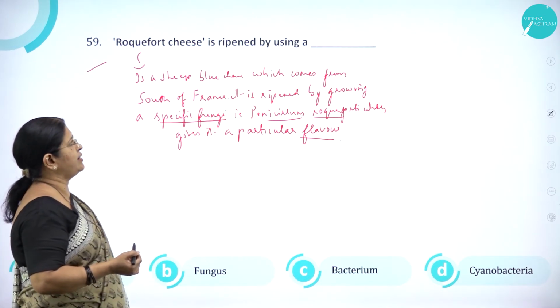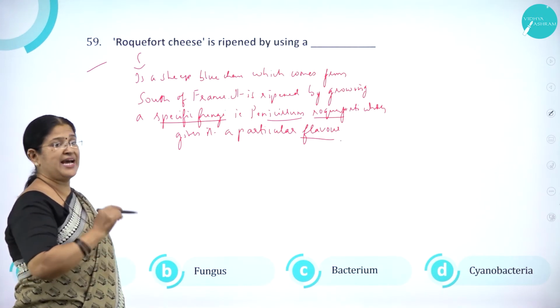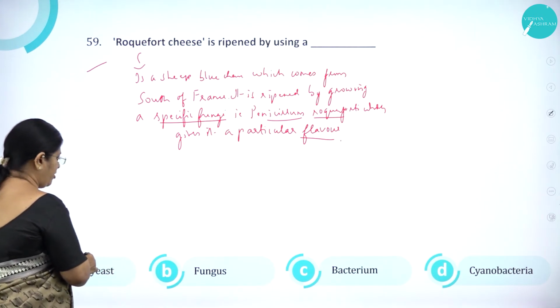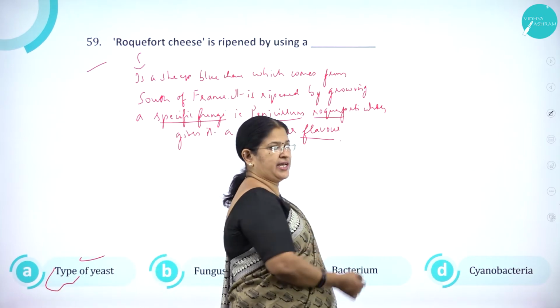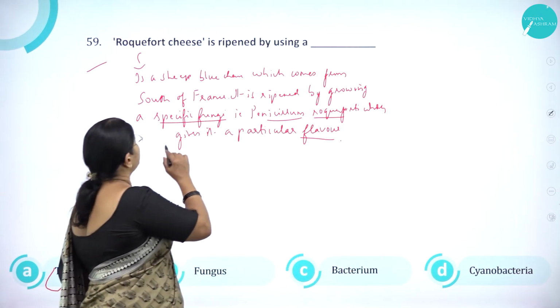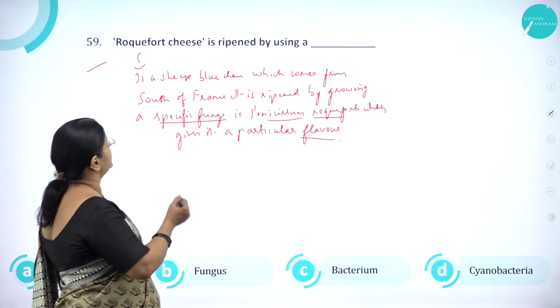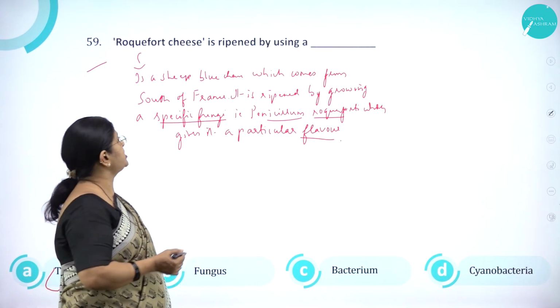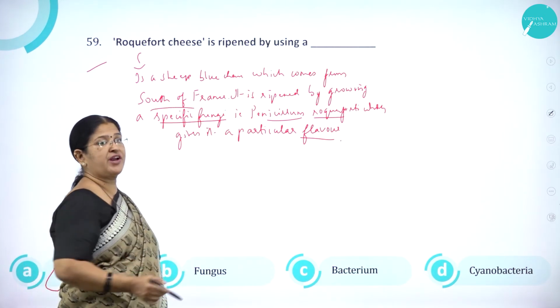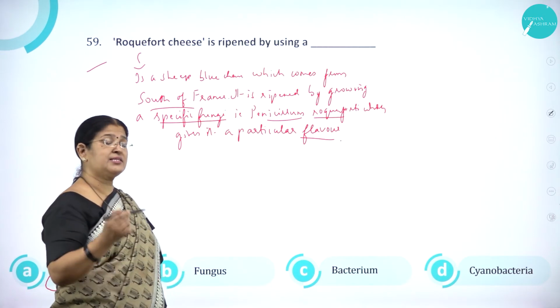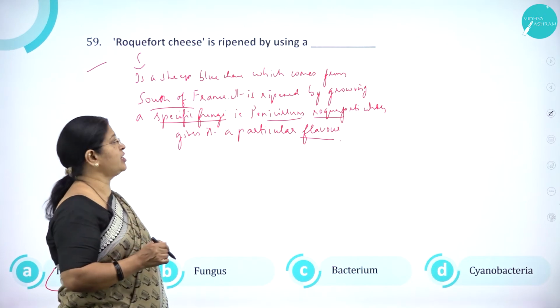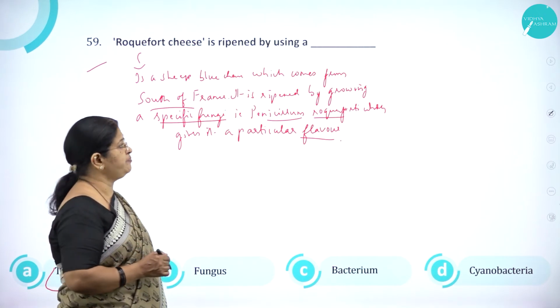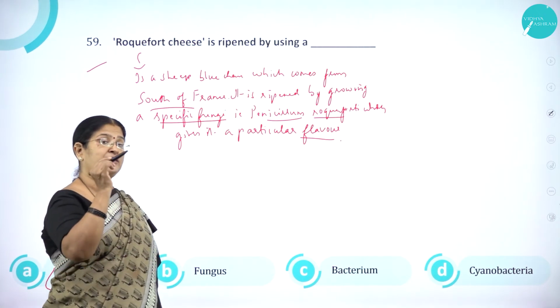Moving on to question number 59. Roquefort cheese is ripened by using a dash. A, type of yeast, B, fungus, C, bacterium, D, cyanobacteria. Actually, Roquefort cheese is a sheep blue cheese which comes from south of France. And this is ripened by growing a specific fungi called Penicillium roqueforti, which gives it particularly that flavor.